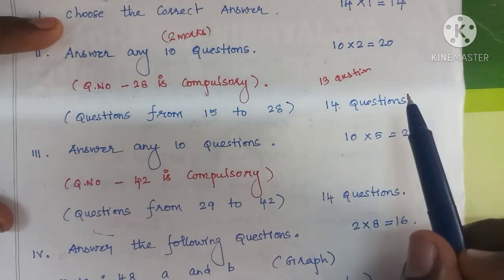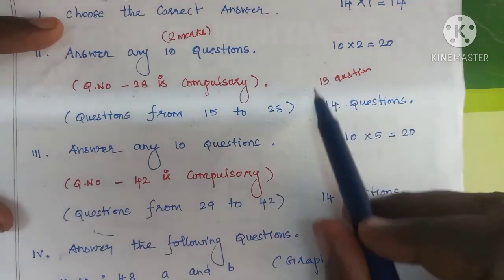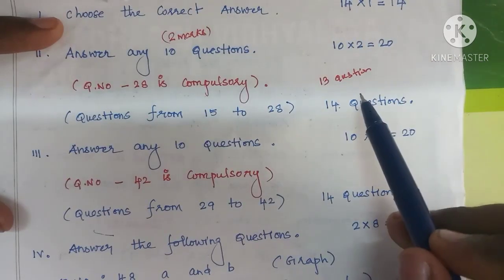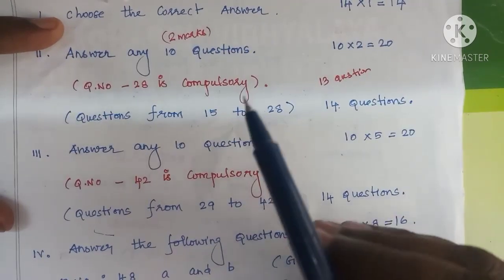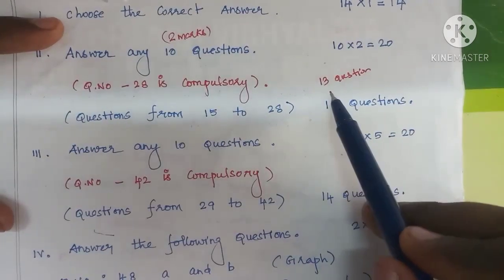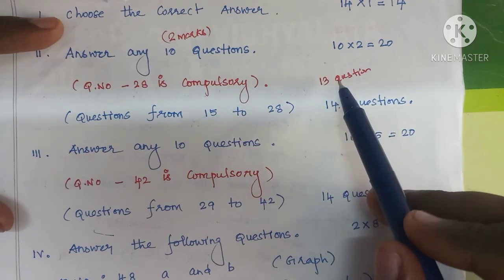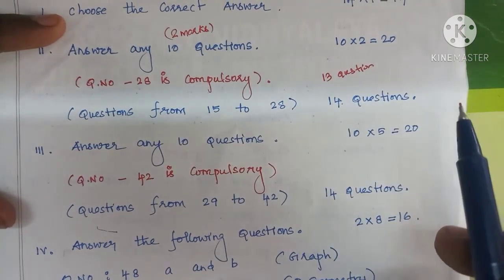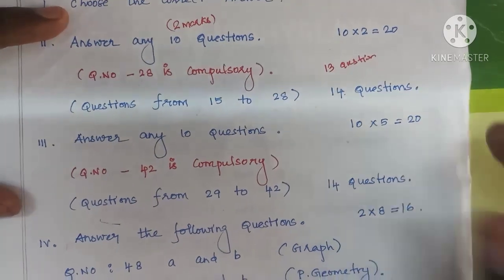So if you leave one compulsory question, you have 13. Out of these 13 you have to select any 9, because one is already compulsory, you answer it. So there are 4 questions for your choice.